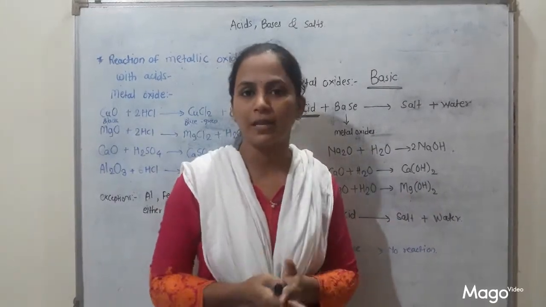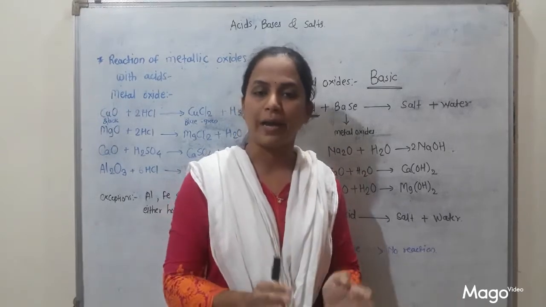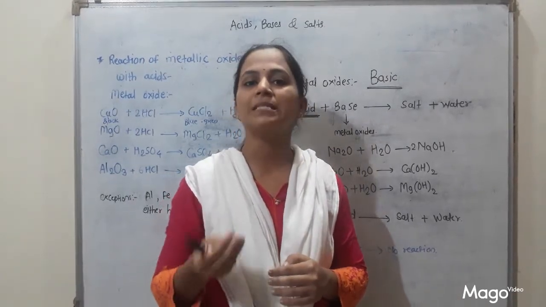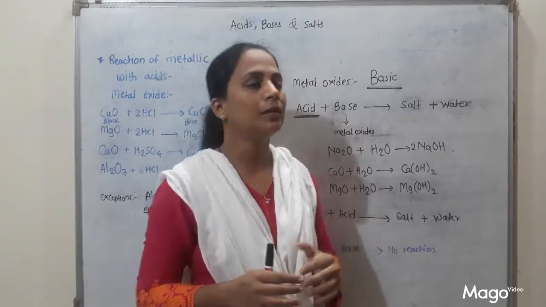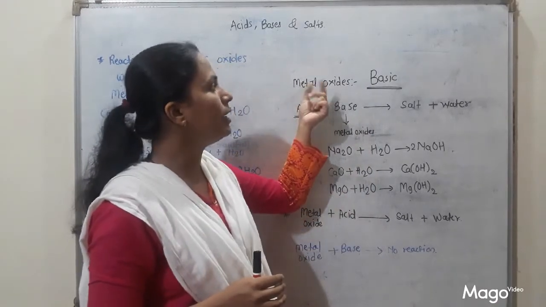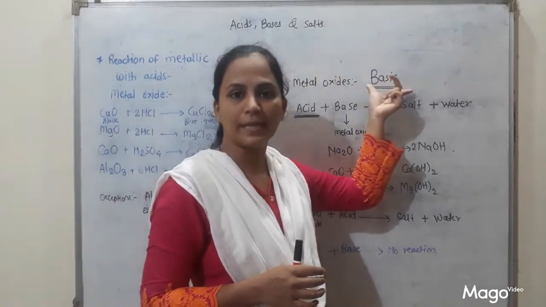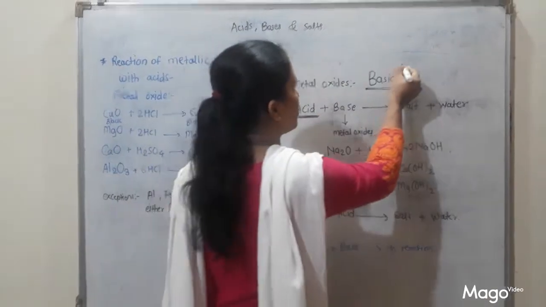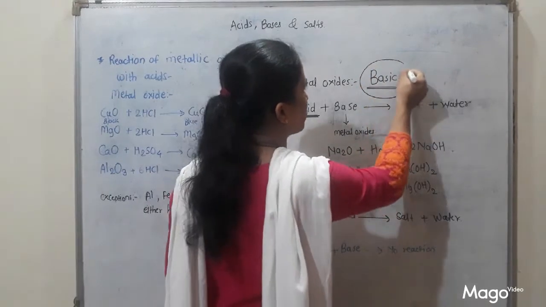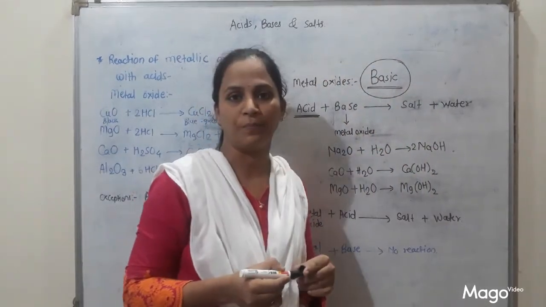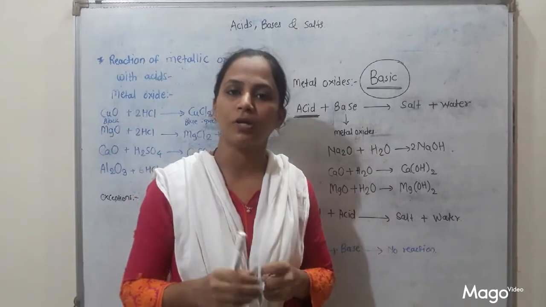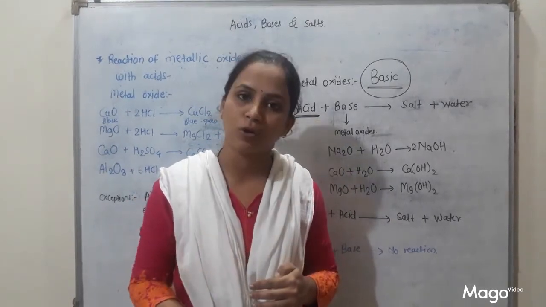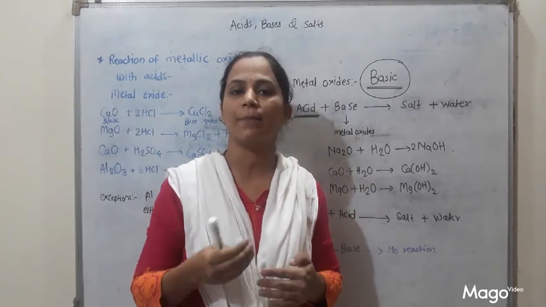So in general we can say that when metal oxides dissolve in water, they form a solution which is basic in nature. So what is the nature of metal oxide? Metal oxides are basic in nature. Remember this, these points are very important. What is the nature of metal oxide? Metal oxides are basic in nature. Why basic in nature? Because when metal oxides dissolve in water, they form basic solution. That's why metal oxides are basic in nature.